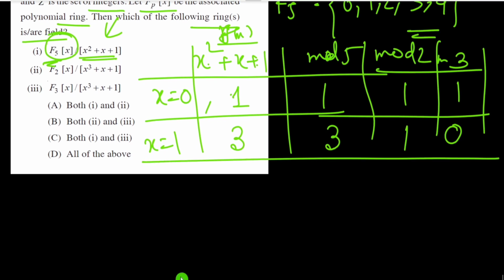We check whether modulo 5 it is 0 or not. If we get 0, then it is reducible over F_5[x].